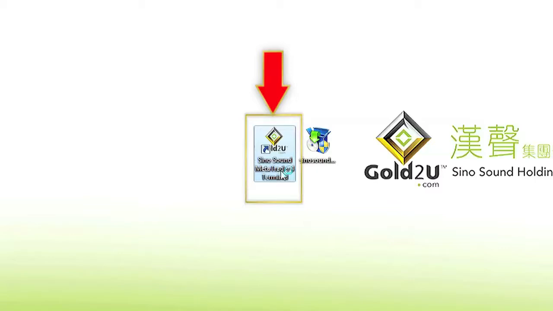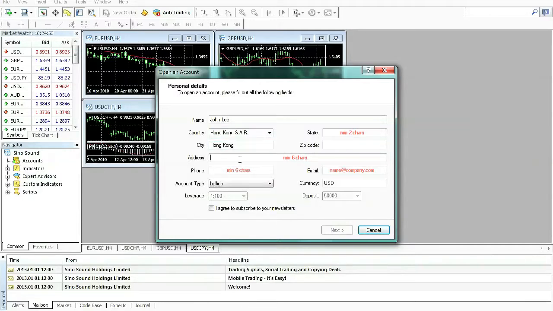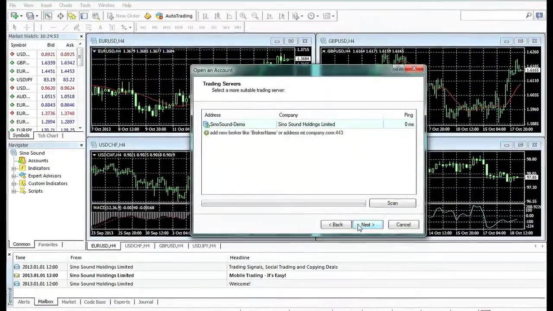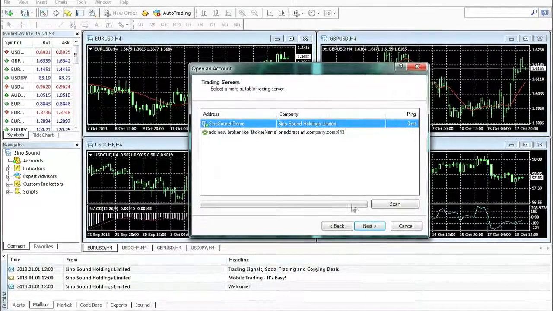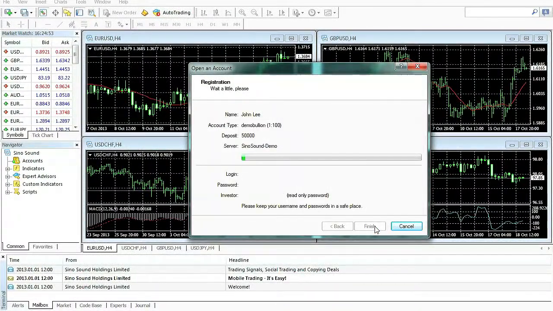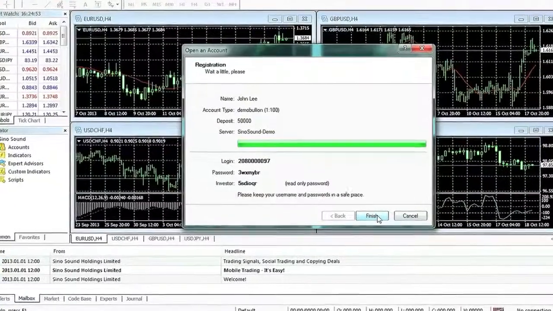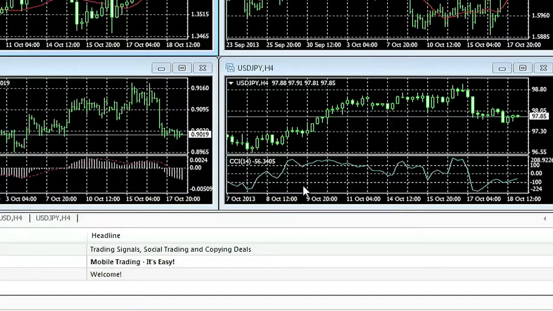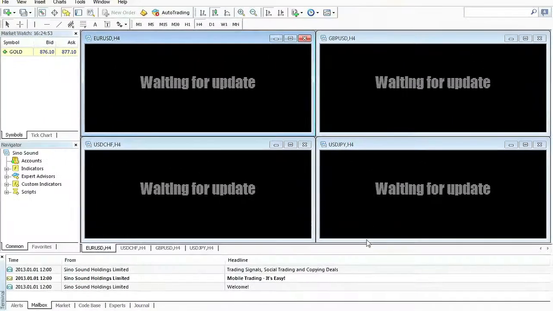You'll find a shortcut icon of GoToYou, which is Sinosound's MT4, on your desktop. Click to open the MT4 software. Fill up all required information accordingly. Click Next and install the Sinosound demo account. A login number and a default password are automatically generated in this process. Click Finish, and now you have logged in to your demo account.